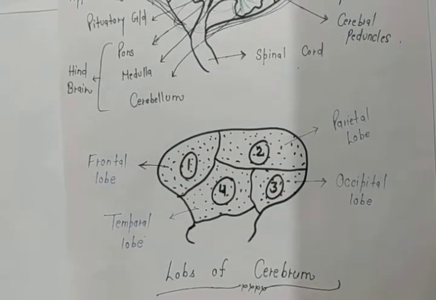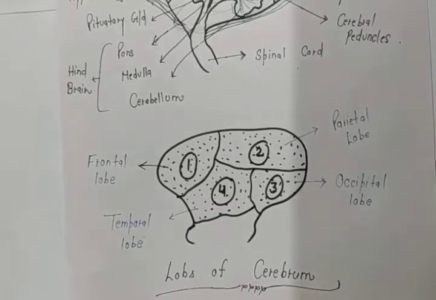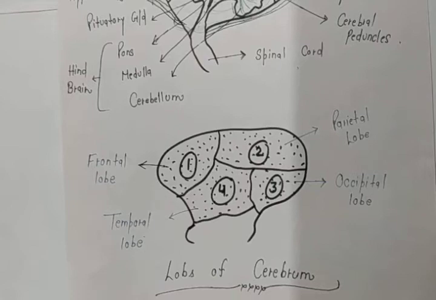Frontal lobe is mainly responsible for the complete muscular activities of our body. Okay? Movement of muscles occurs by the order of the frontal lobe of cerebrum. Complete muscular activity we can do with the help of our frontal lobe. Clear?